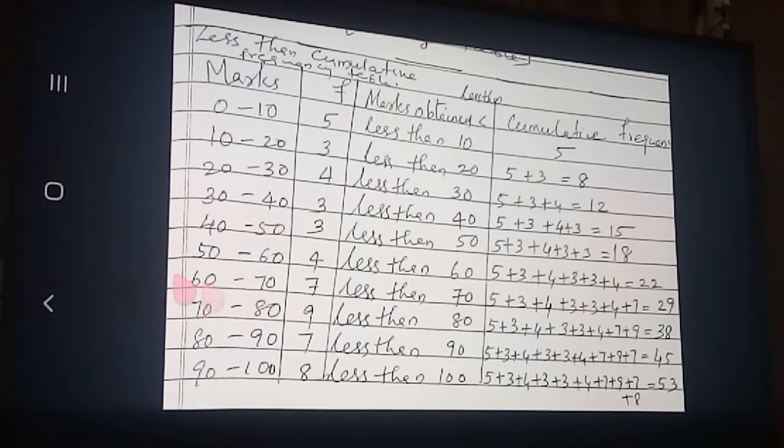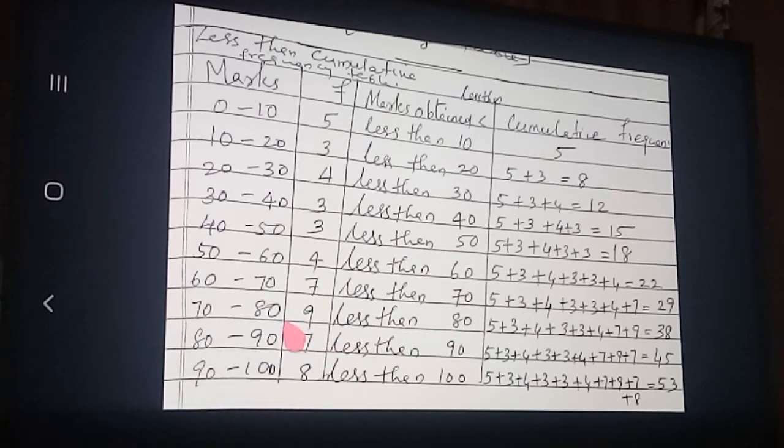How many students got less than 70, up to here? So how much will come? 29. You also add and confirm. Sometimes an adding mistake comes, you can find it out also. So less than 70, how many students are there? 29 students are there. And now the next question, less than 80.